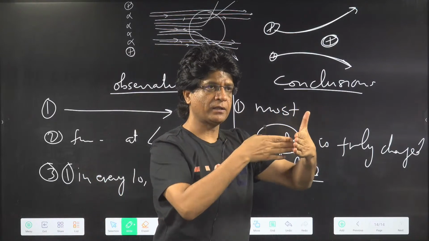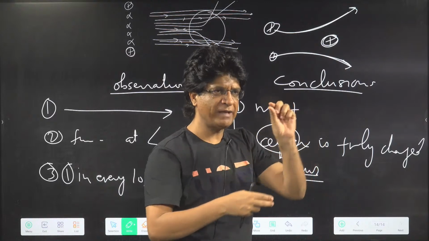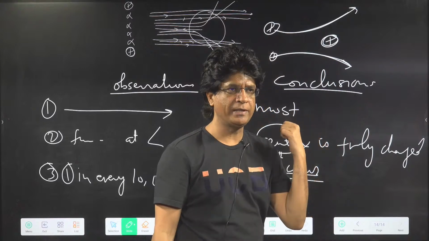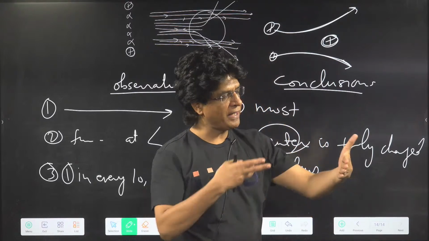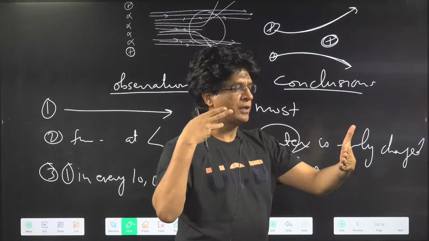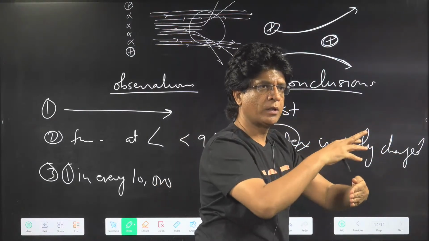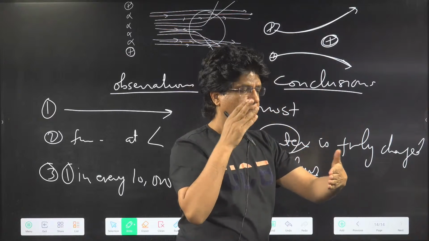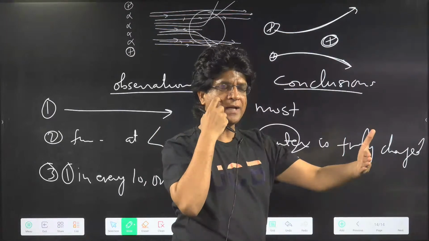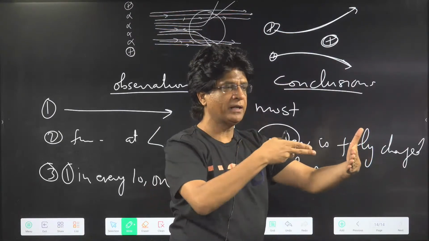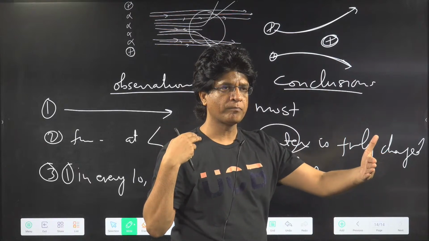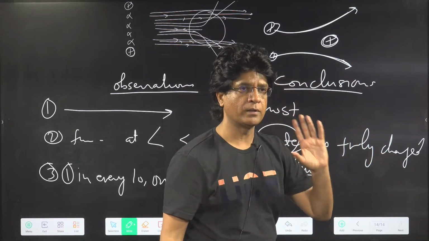What do you expect? Atoms are very, very thin, with a dimension of 10 to the power minus 8 centimeters, as we have just seen. If you fire the alpha particle, which is very heavy, most of them pass. That is understandable. But why is one coming back? It is like seeing a bullet fired at a piece of paper and the bullet being reflected back by the paper. That was something amazing.